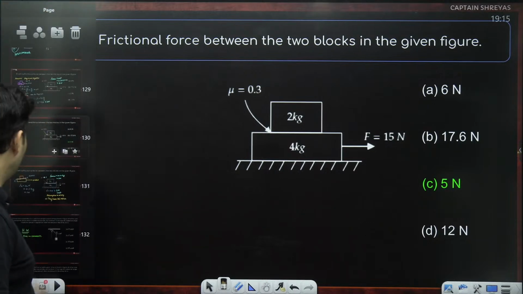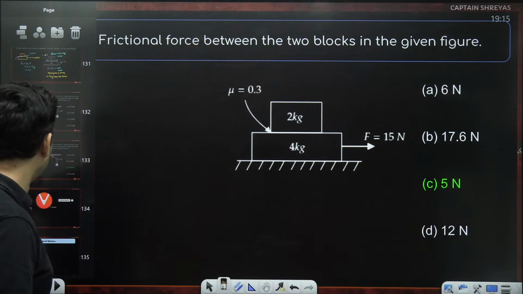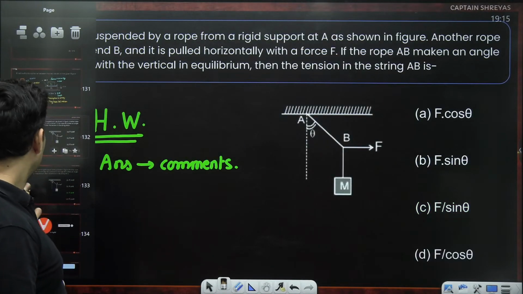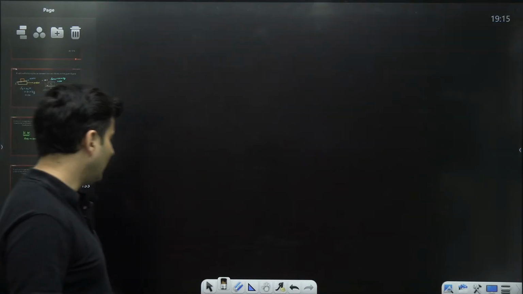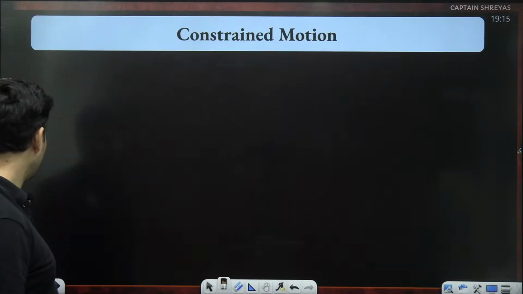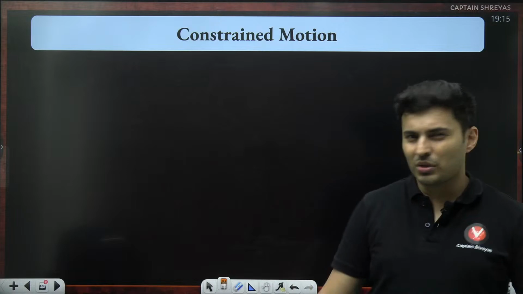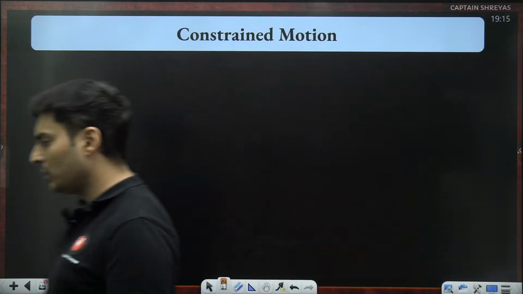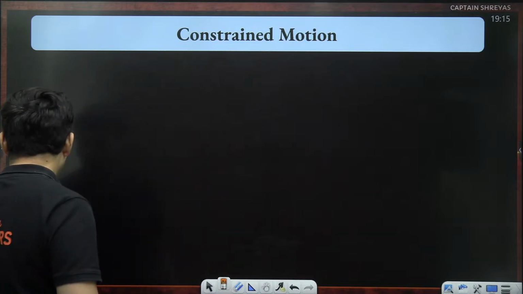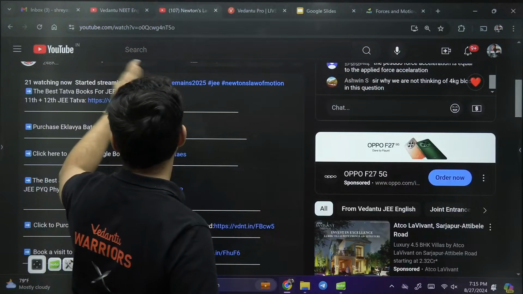Right? Beautiful question. This particular question I had given you before. Now there is one more small thing which I would like to talk about at the same time, and that is something called constrained motion, which you might have seen in some problems. Usually these kinds of questions are very limited towards JEE Mains. I have also conducted a special class on constrained motion.